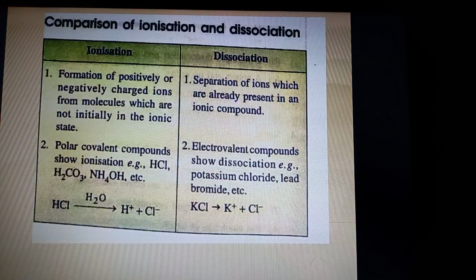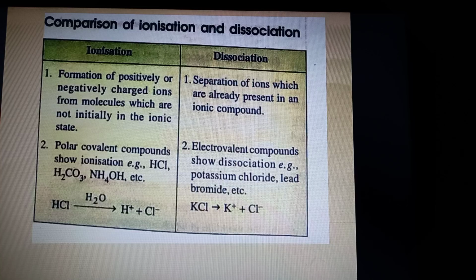Now see the broad picture. Whatever we have learned in 3-4 slides, this is the actual difference which you have to learn. Now what is ionization? Start learning from point number 2, going in reverse. Ionization happens in polar covalent compounds and dissociation happens in electrovalent compounds. Here they are showing you that polar covalent compounds like HCl, carbonic acid, ammonium hydroxide all start conducting electricity when dissolved in water, and electrovalent compounds conduct electricity because they show dissociation.